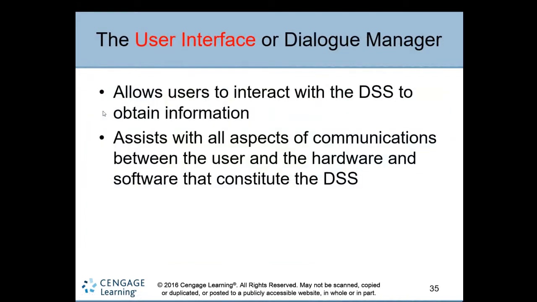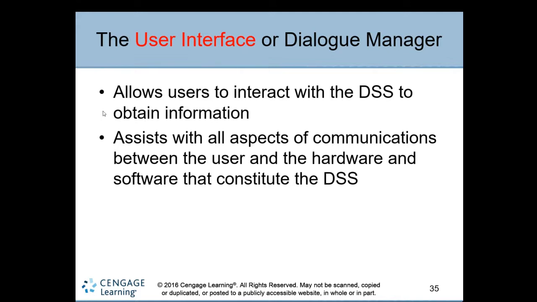The last one is the user interface. The user interface allows users to interact with the decision support system to obtain information for making decisions. It is like an interface between the hardware and the user, where the user is the decision maker, similar to an operating system, which is the interface between the user, applications, and the system hardware.